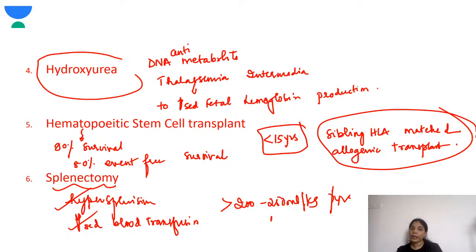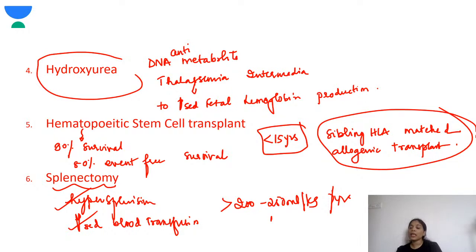Next is the hematopoietic stem cell transplant. So there is a 90% survival in a child with thalassemia who undergoes hematopoietic stem cell transplant, and there is 80% event-free survival in these children, and this should be done in children less than 15 years. Sibling HLA matched allogenic transplant is the best.